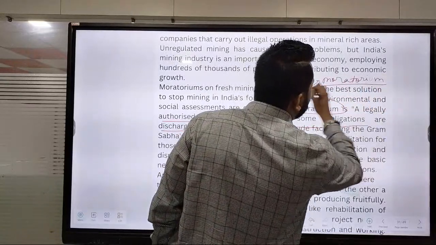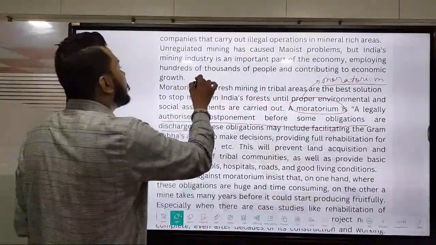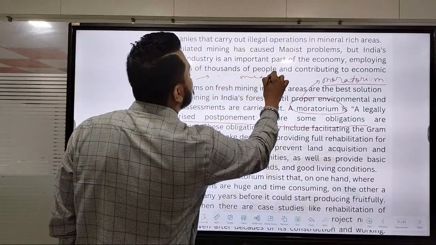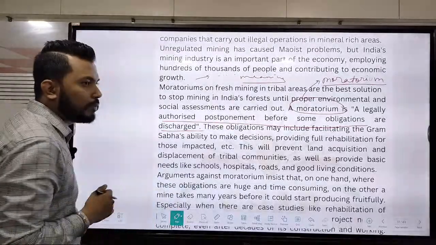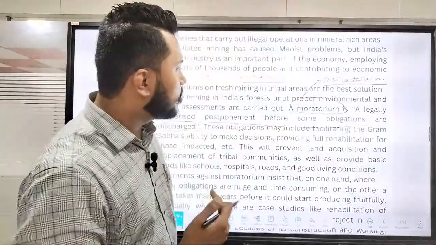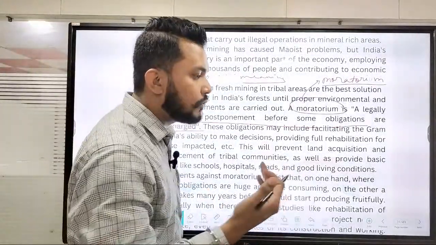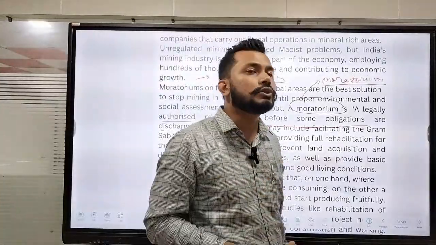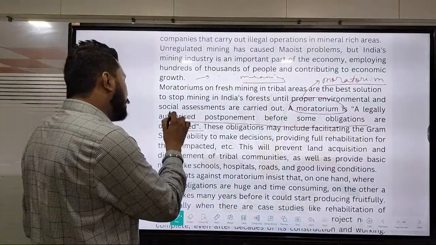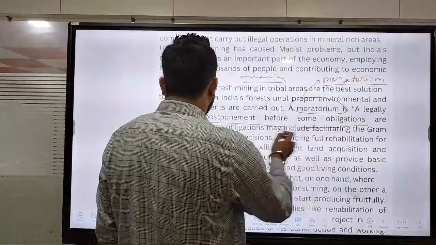We must say this, because without defining what a moratorium is, even the examiner will never understand whether you have understood the definition or meaning of the word moratorium. So we obviously have to explain it, but obviously it is not in the very front, you should write it in the middle portion. This should come in how this type of obligations is met once you are describing the scenarios with respect to fresh minings.